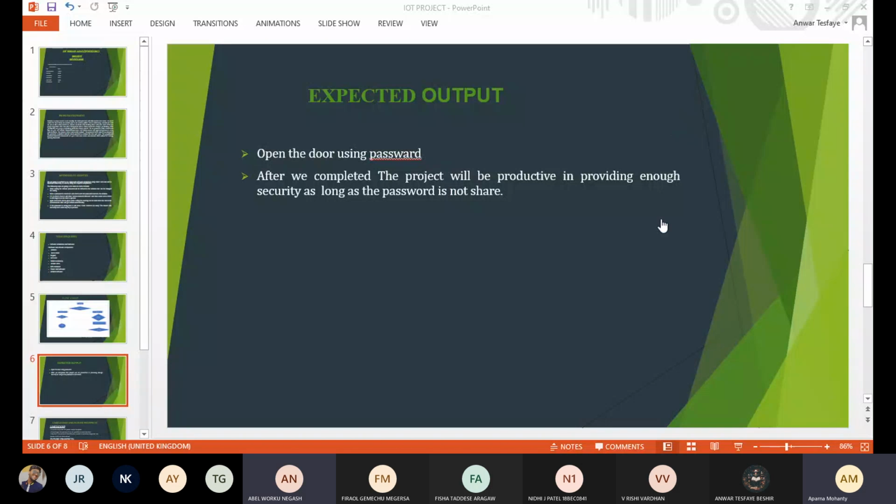Okay, now from the expected output, we expect that after we open the door using the password, because we are trying to protect our doors from any security issues.